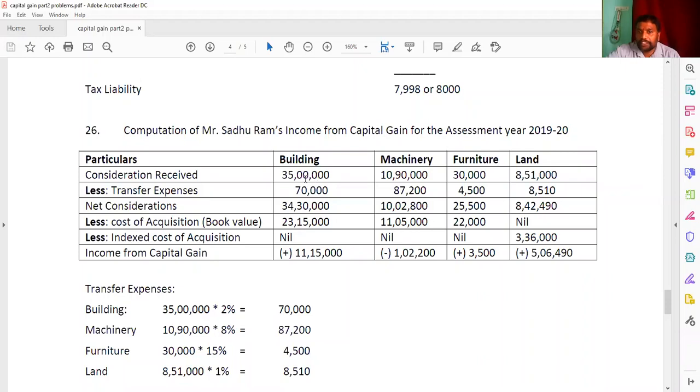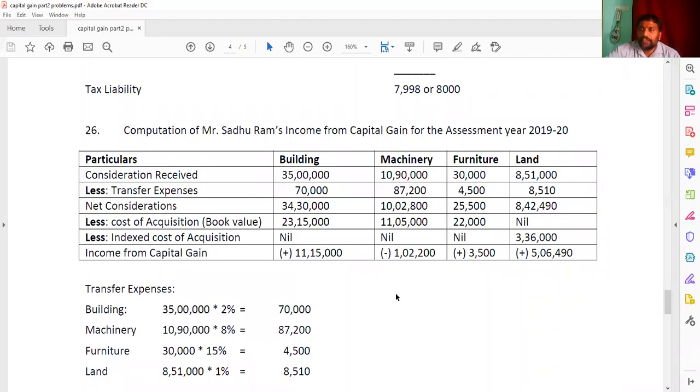So from the building, 35 lakhs 70,000 deducted, you are going to get 34 lakhs 30,000 as net consideration. For machinery, 10 lakh 90,000 minus 87,200, you are getting 10 lakhs 2,800, and for furniture 30,000 minus 4,500. Land 8 lakh 51,000, that is 1%, 8,510, and here you are getting 34 lakhs 30,000, 10 lakhs 2,800, 25,500, 8 lakh 42,490.